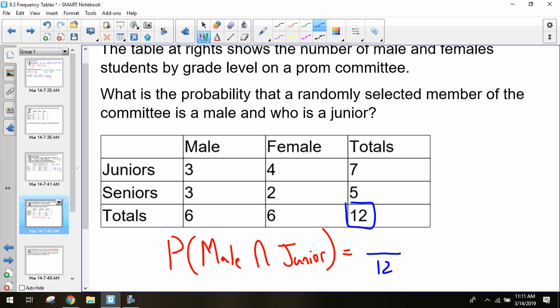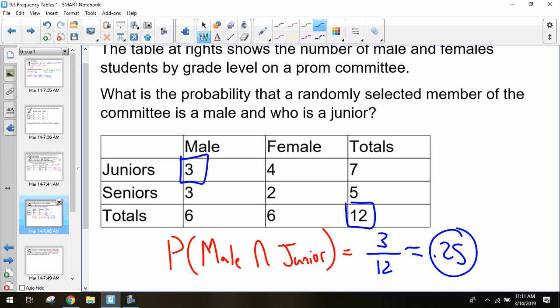So we saw the intersection of male and juniors. Those are the students we're looking for. We saw there were 3 students that fell under that category. And then we're taking out of the entire prom committee, so we look for the total number of students in that prom committee, which was 12. And so 3 out of 12 gives us 0.25 as our probability, or 25%.